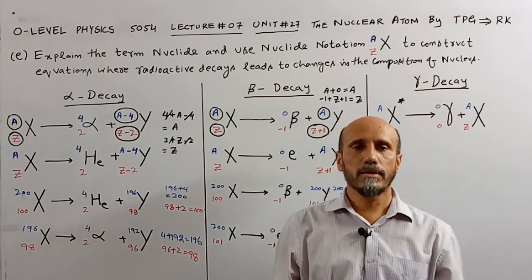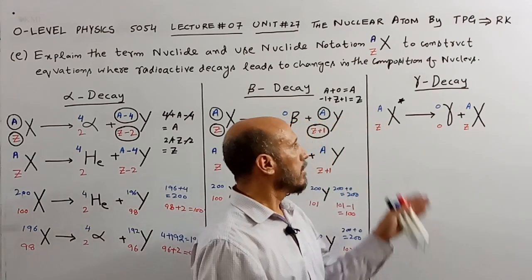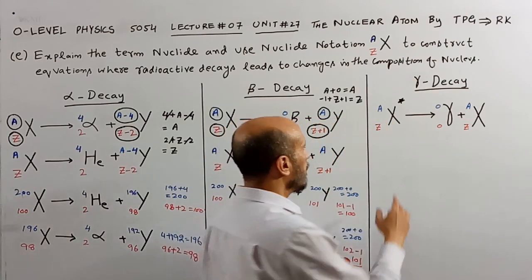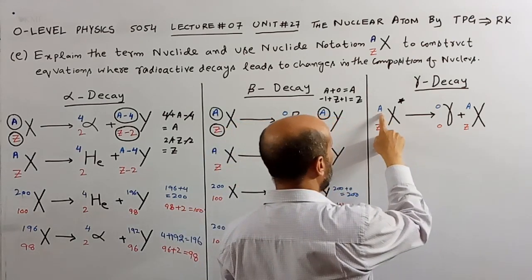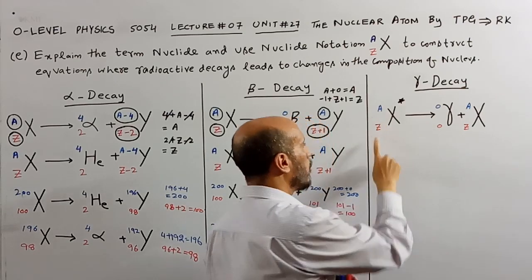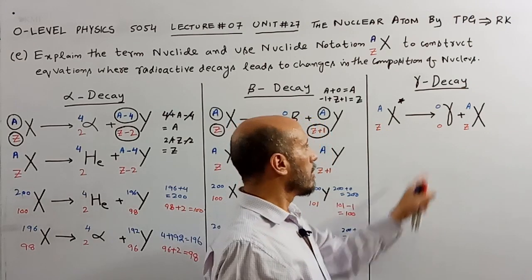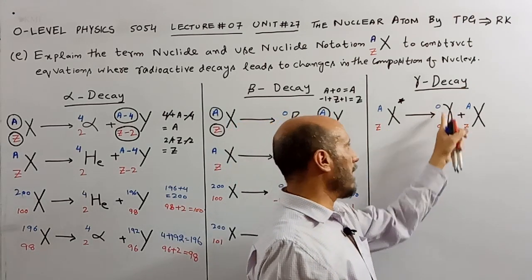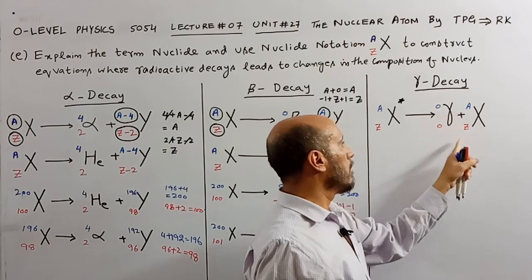Now we will consider the third sort of emission of radiation, that is gamma decay. Here the original value was A for the nucleon number, and Z for the proton number. Obviously the symbol of gamma is 0 and 0.